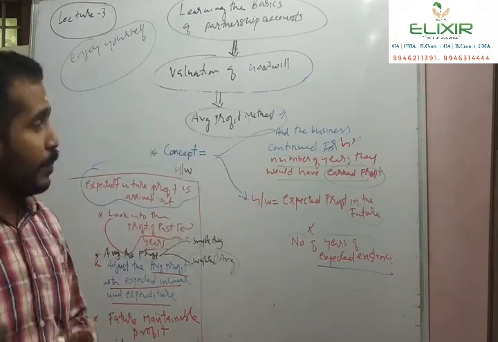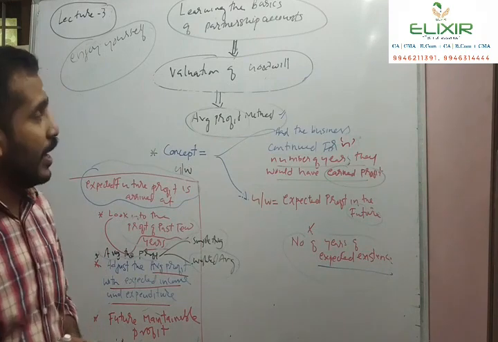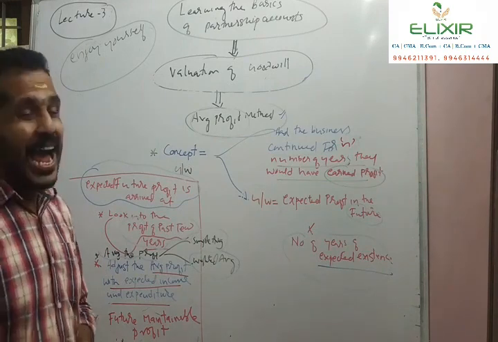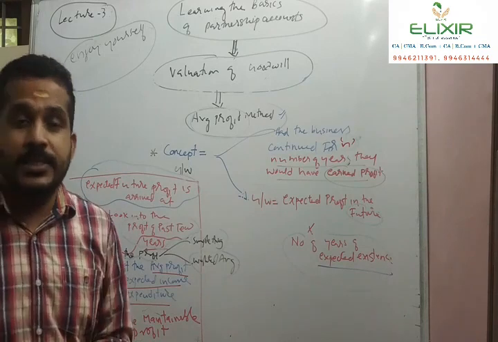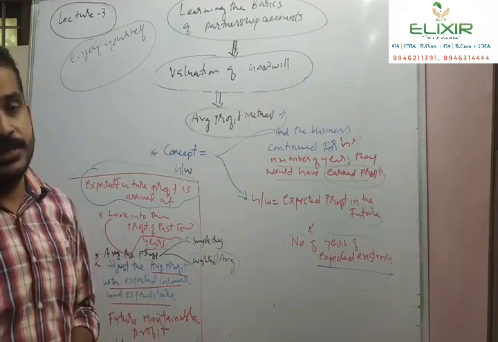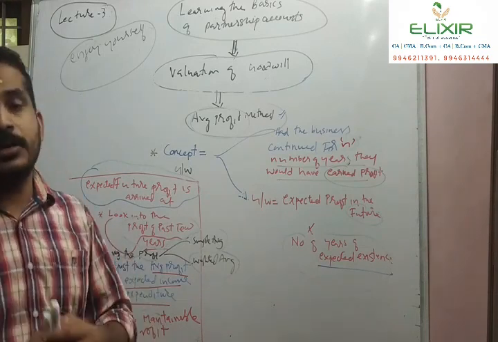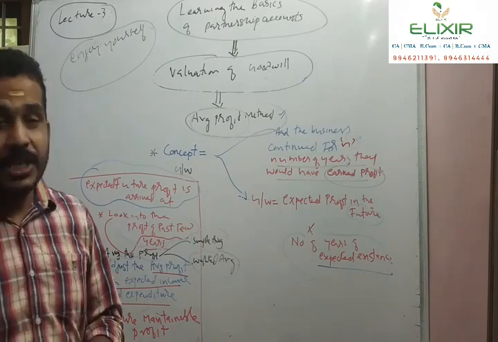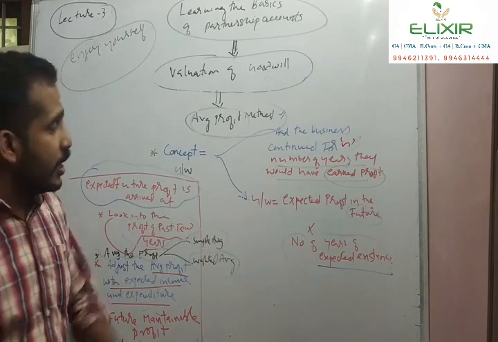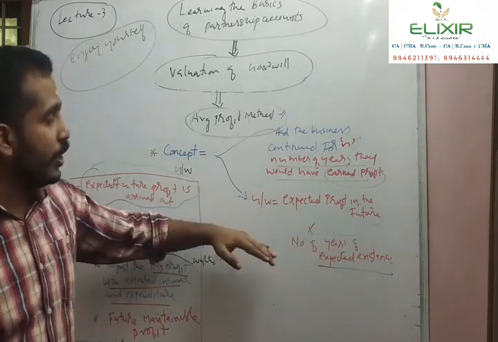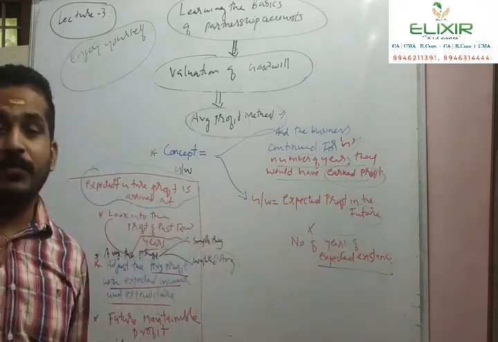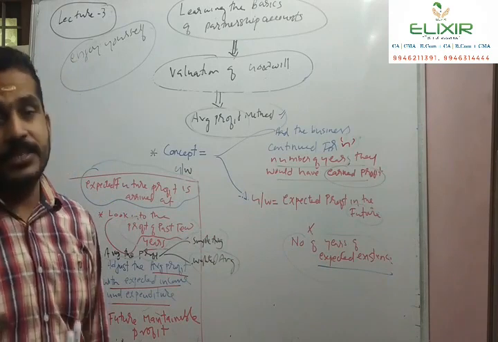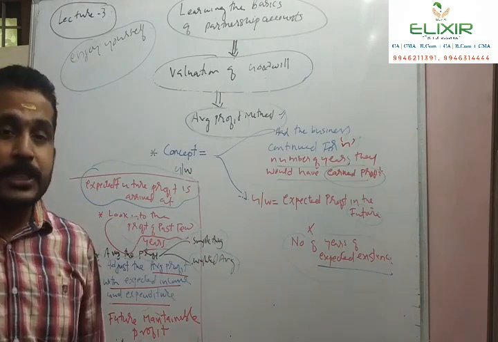So repeating once again, what is the concept behind the average profit method? Had the business continued to exist for n number of years, then they would have earned some profit. So the goodwill is a compensation of that profit lost: expected profit in the future into n number of years of existence. How will we calculate the expected profit?